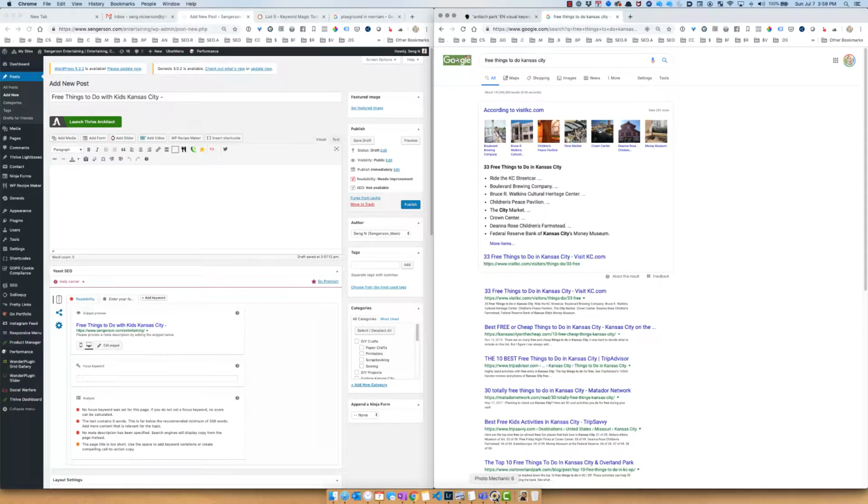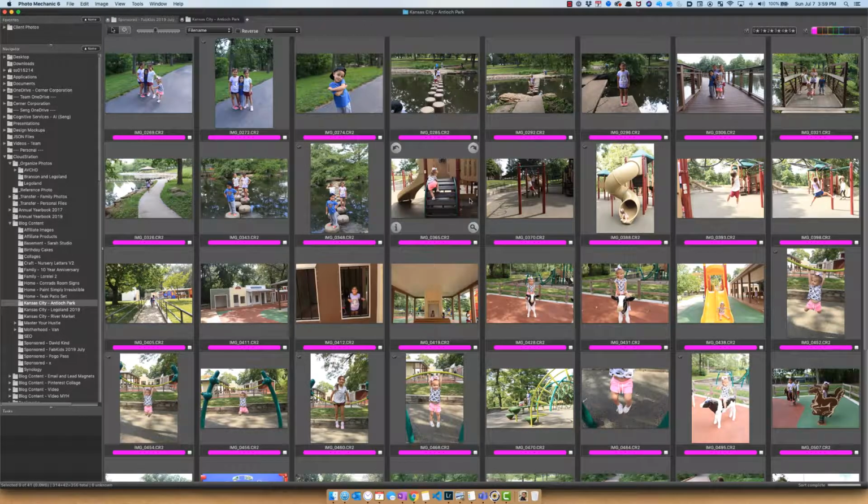Hey guys, so I'm going to show you how I am going to create this blog post. I have content that I want to write about, and I just went to the park with my kids, and so I want to write a post about this park, and I want to make sure that this content gets found. And the way that I do that is I'm going to do keyword research.